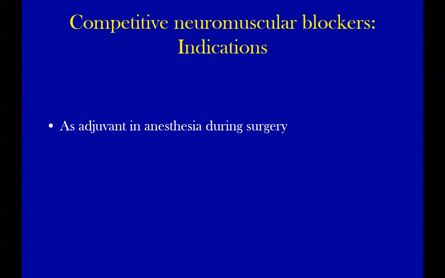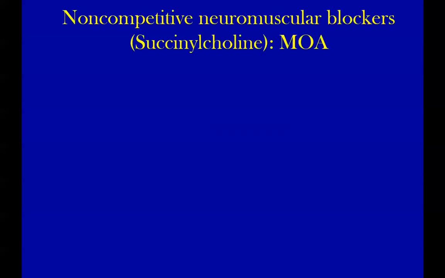So, as an adjuvant in anesthesia during surgery, and to facilitate intubation, for the same purpose, to relax the muscles. These are the indications of neuromuscular blockers. And then we have one drug which is non-competitive, which does not compete with acetylcholine; rather it binds and is an agonist. So there is some difference in the pharmacological action.